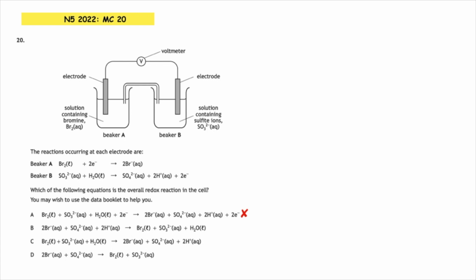So that means that multiple choice answer A cannot be correct, because we can see that both on the reactant and the product side we have our electrons. If we're looking at beaker A and beaker B, they've got the same number of electrons, so we can cancel those out. If we look at beaker A, reading it from left to right, we would have to have bromine in the liquid state, and so the only correct answer could be multiple choice answer C, as B and D have the bromide ion on the reactant side, not the bromine liquid.